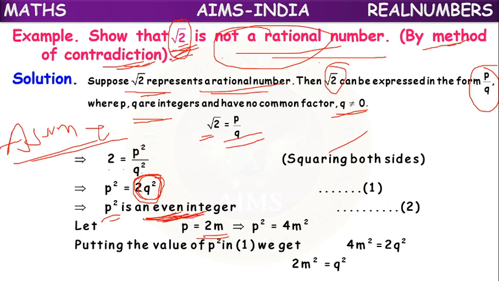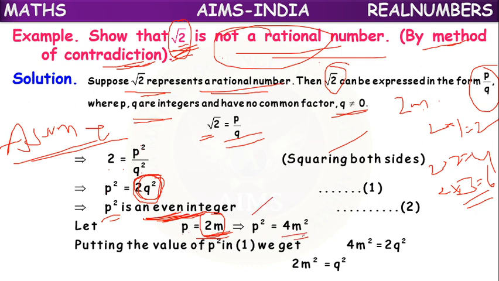Even integer means we can write it as 2m, because even number form is 2m. If we keep 1, it will become 2. If we keep 2, it will become 4. If we keep 3, it will become 6. So even number form is 2m. So let's assume p equals 2m. Then p square equals 4m square.